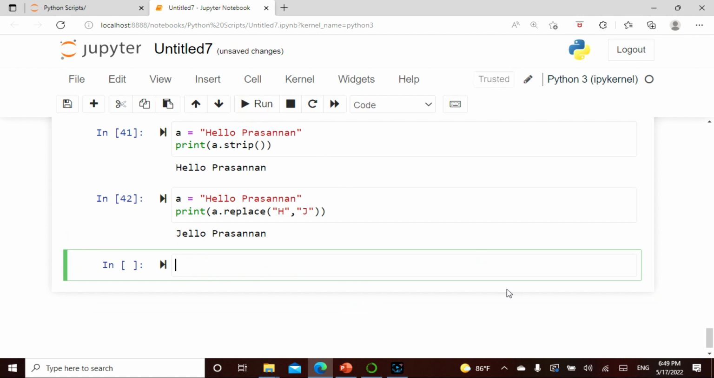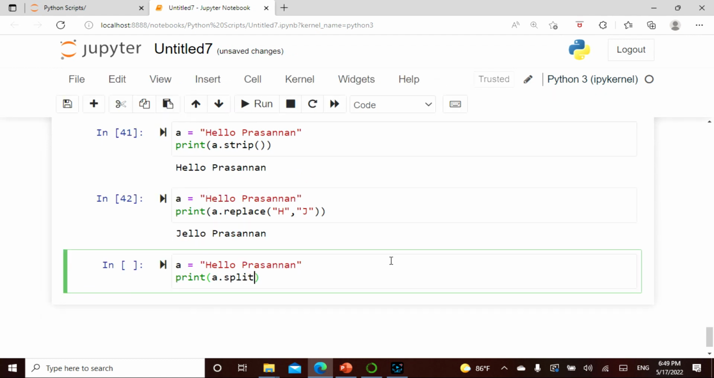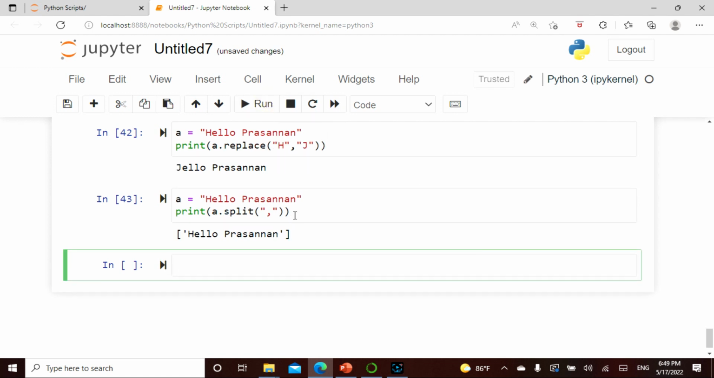Now if you want to split the word, there is also a way, which is splitting the string. Now a equals "hello president". Now I say print a.split(), and I want to split it like this. Let's see what is happening. It's giving me "hello" and "president" separated, inside this list.